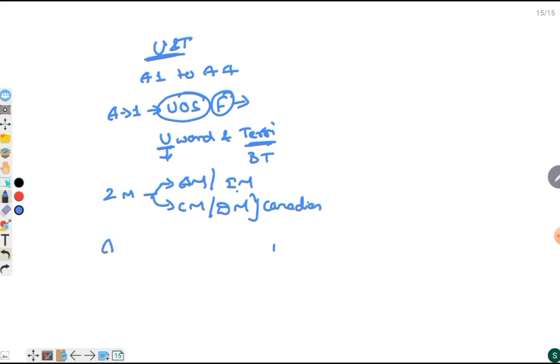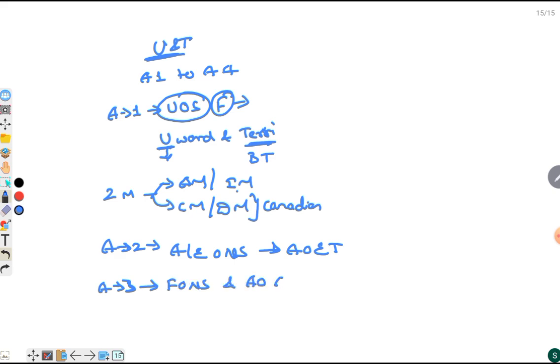Then we saw Article 2, that is admission or establishment of new states, and it is mainly the addition of external territory. Then we looked at Article 3, that is formation of new states and alteration of areas and boundaries or alteration of name of the existing states.